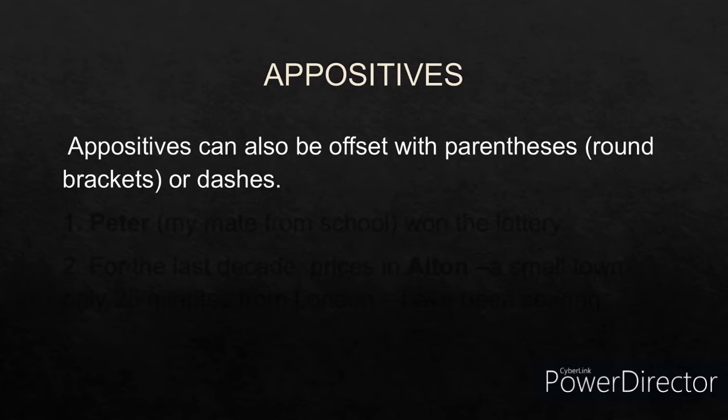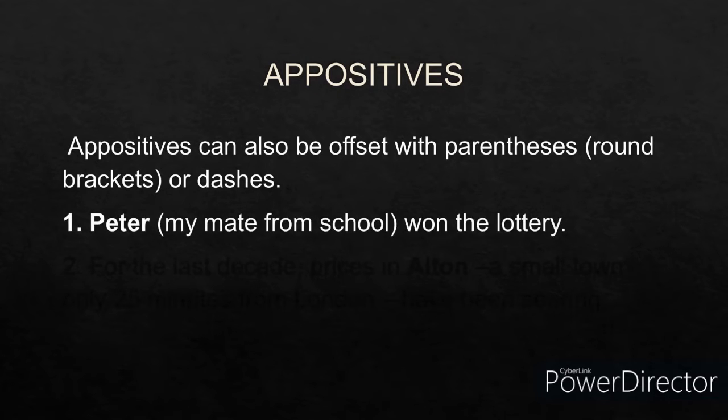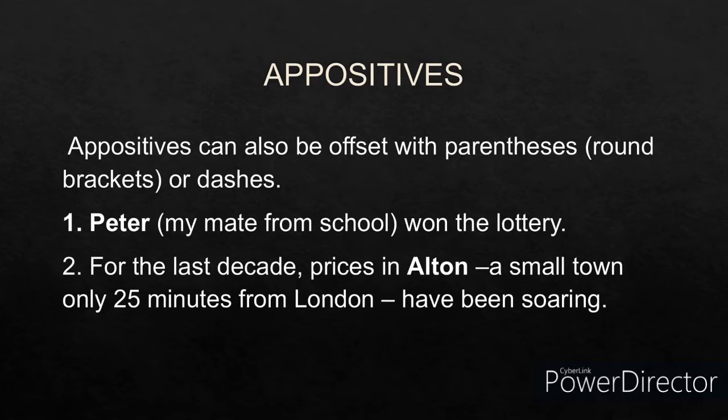Appositives can also be offset with parentheses or dashes. For example, Peter (my mate from school) won the lottery. So Peter is described as my mate from school. So my mate from school becomes the appositive. Next, for the last decade, prices in Alton, a small town only 25 minutes from London, have been soaring. So Alton is described as a small town only 25 minutes from London. So a small town only 25 minutes from London is the appositive. So here we have seen how dashes are used in appositives, and also parentheses.